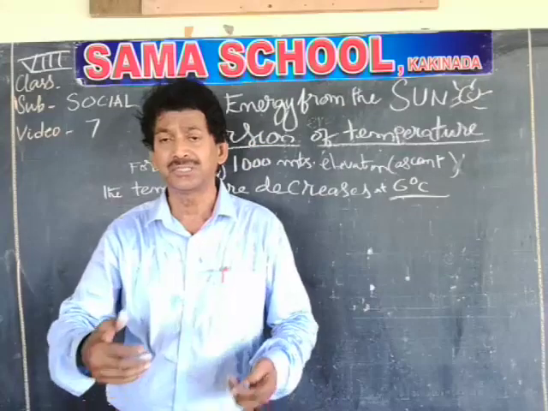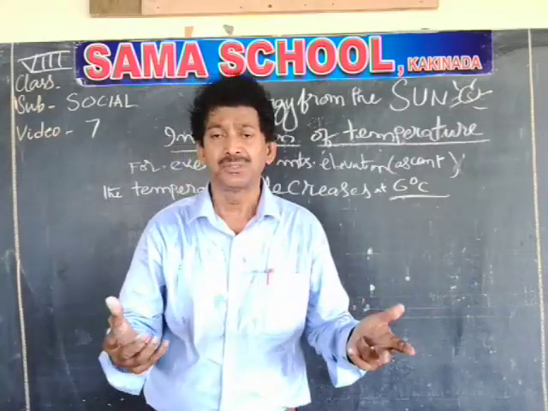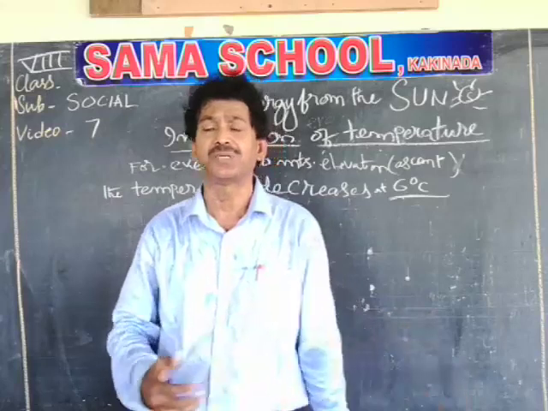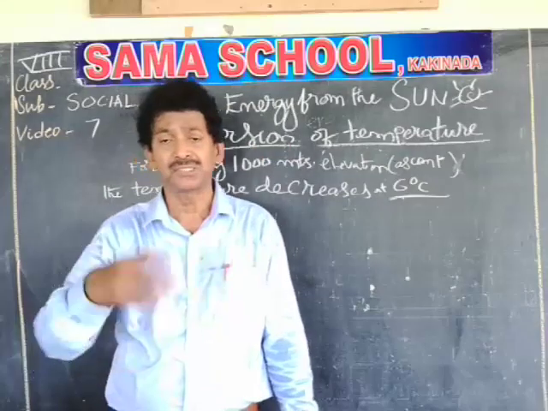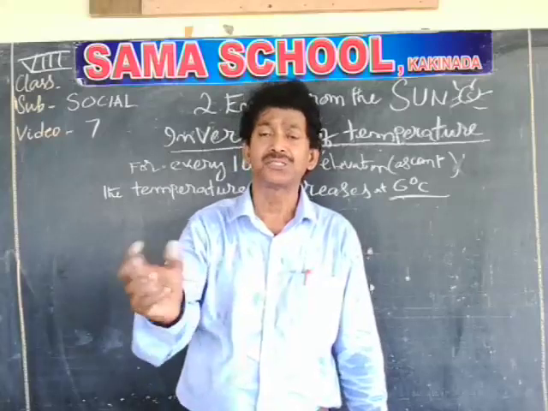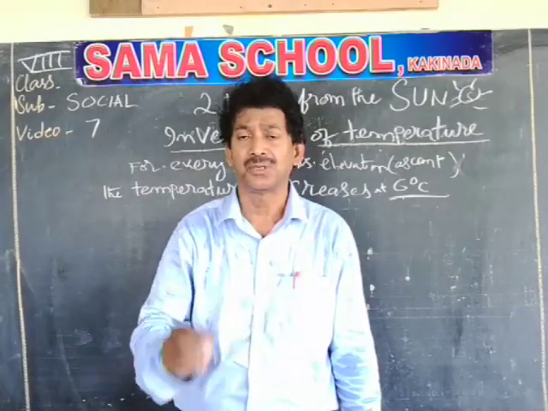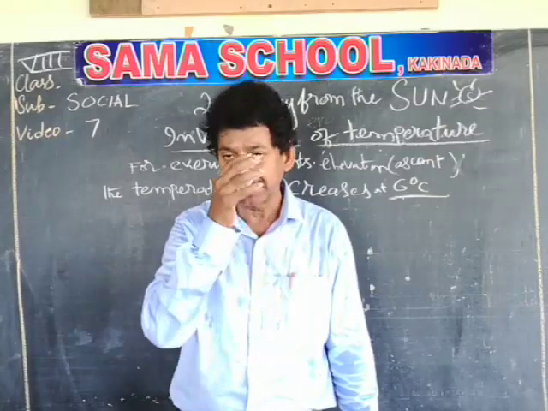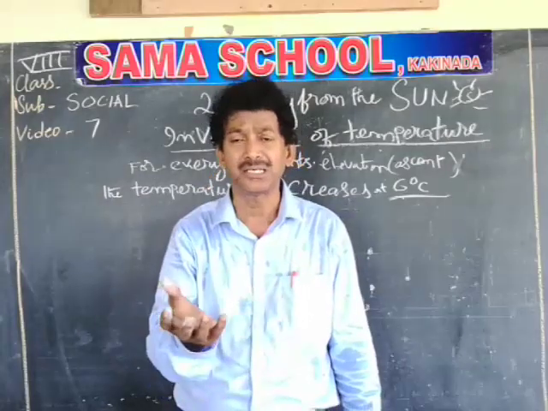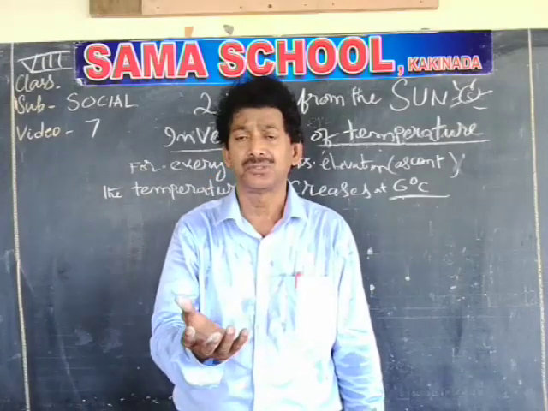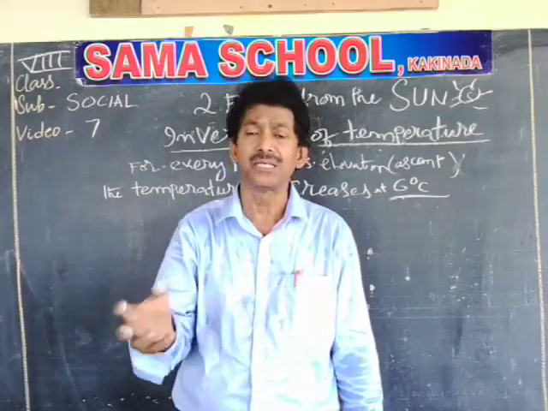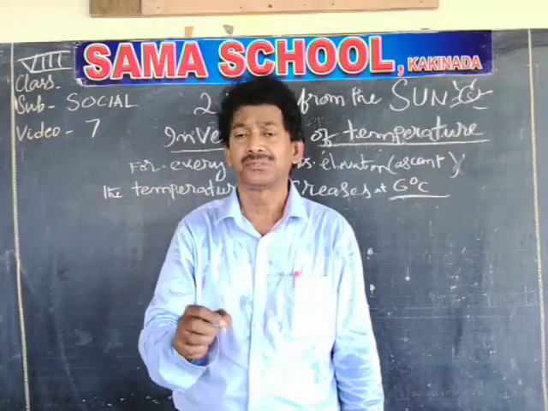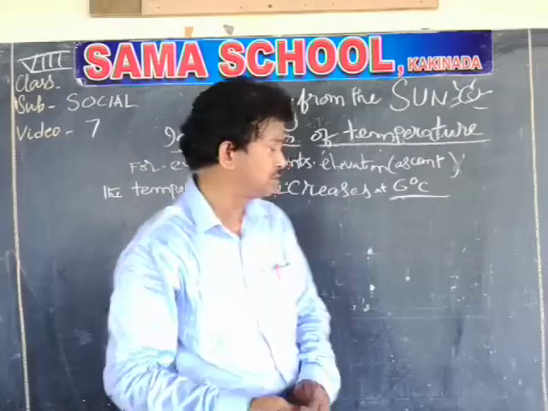So below sea level places are generally very horrible, torturous, sultry, which we are already experiencing in Kakinada. Some places, if you go to Thuni, it is 30 feet above the sea level. Ours is hardly some 6 yards or 3 meters above the sea level. So that will not change any temperature. So we will be very hot throughout the year. You don't have much change. It is only in the winter season, December, January, that you have some comfort.